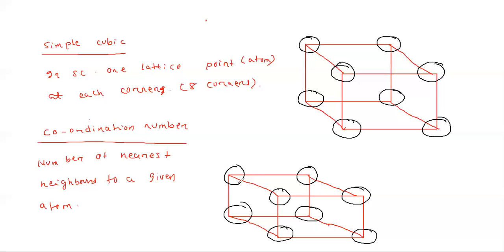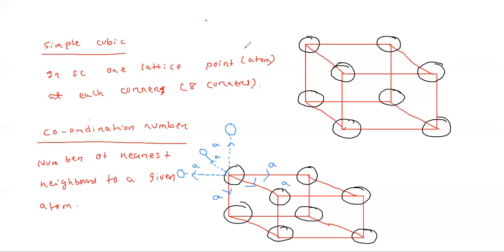What is the number of atoms connected to it? We can see that one atom at a distance a is connected to it. Similarly, another atom here at a distance a. Down, an atom at a distance a is present. Similarly, at the top, another atom at a distance a. Then above, at a distance a, and below this atom, another atom at a distance a.